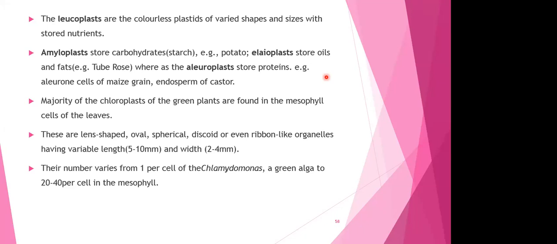Their number, just like mitochondria, may also vary from 1 to many. Just like in a green alga called Chlamydomonas, the number of chloroplasts present will be only 1, while the green plant cell will have around 20 to 40 in mesophyll cells. Fine. So this is something that we have to understand.